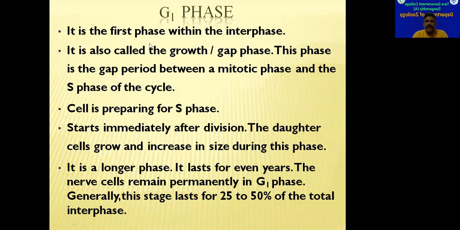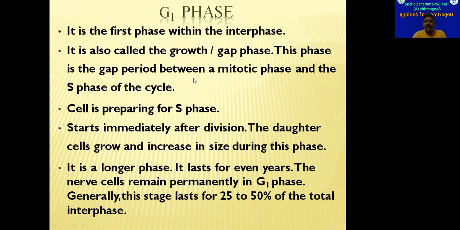Coming to G1 phase, it is also called gap 1 phase or growth 1 phase. This is the first phase in this interphase. Immediately after the mitosis is finished, the parent cell will give rise to two daughter cells. The two daughter cells immediately enter into G1 phase in most cases. In some cases, instead of entering into G1 phase, the daughter cell may also enter into G0 stage. So what is G0 stage? We will see at the end of this lecture.